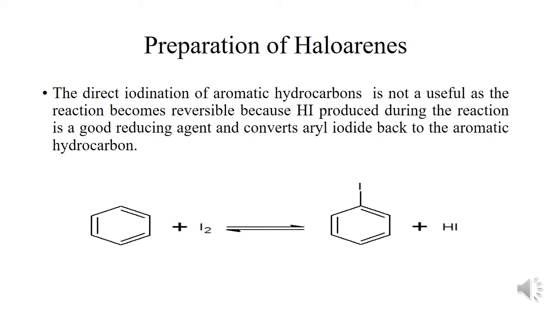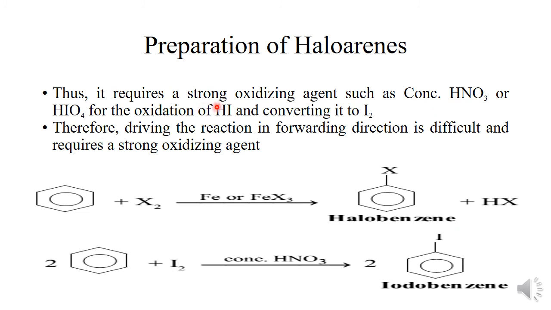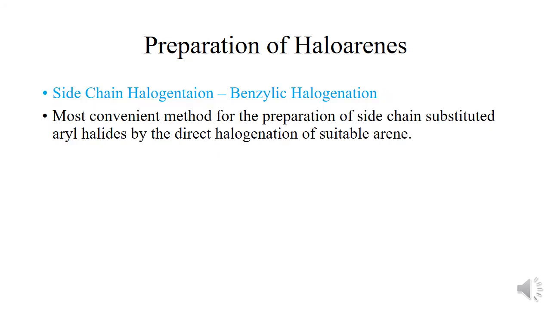So to avoid this, we require a strong oxidizing agent such as concentrated nitric acid or iodic acid for the oxidation of the hydrogen iodide, converting it back to iodine, so that the reaction proceeds in the forward direction and forms iodobenzene.